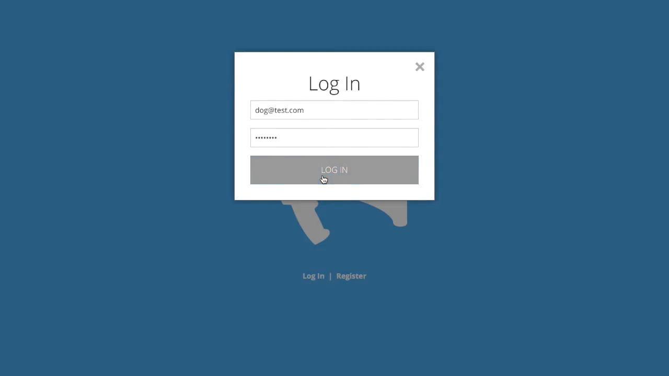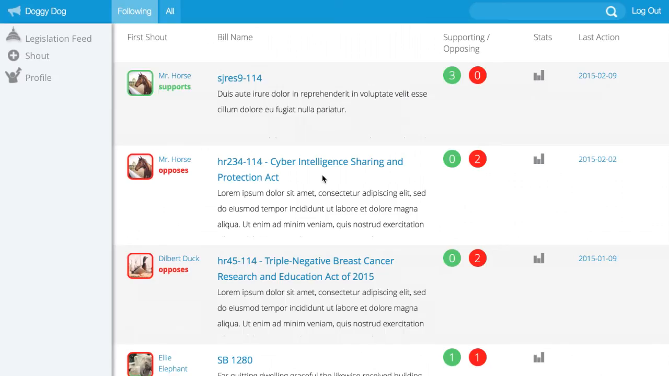This is a fictitious account that I've set up. My name is not Dog. All right, so the first thing you're going to see is the legislation feed, and this is going to give you some basic information. You're going to see the mobilizer who is making the post, whether they support or oppose the bill that they're talking about, the title of the bill, and then the brief, a truncated version of their opinion on the bill. Right now it's just lorem ipsum.